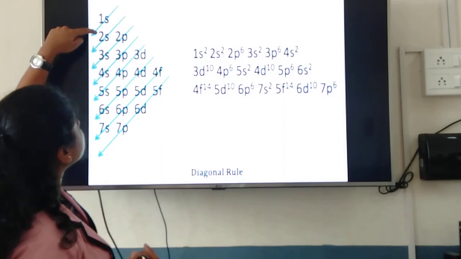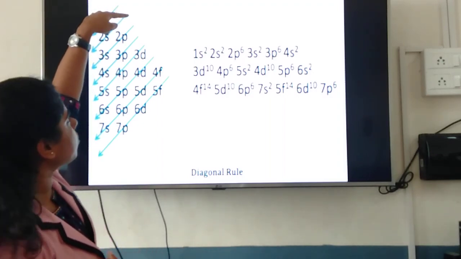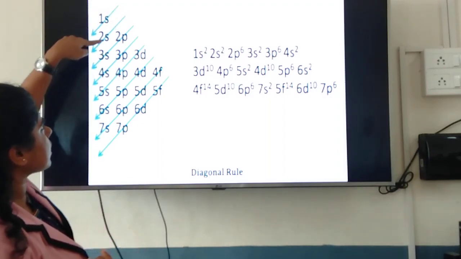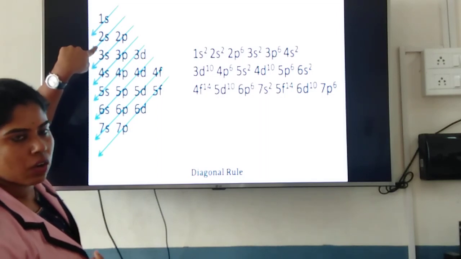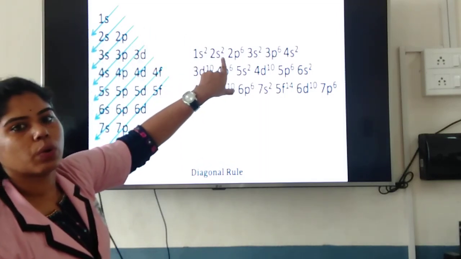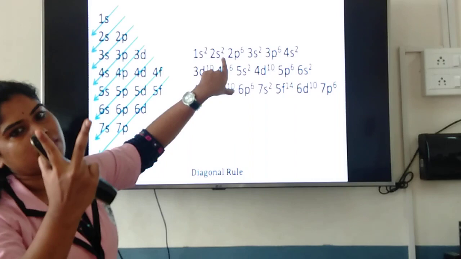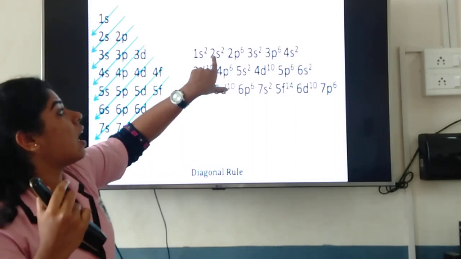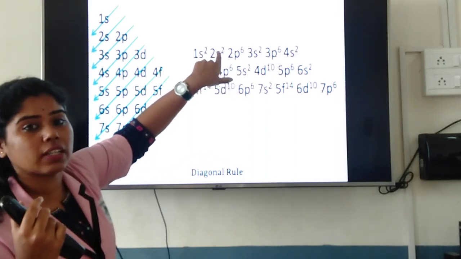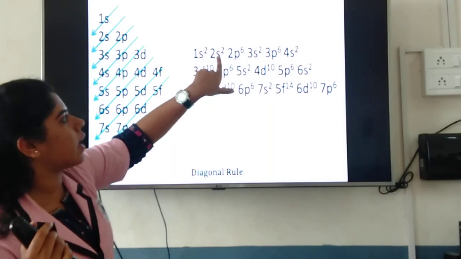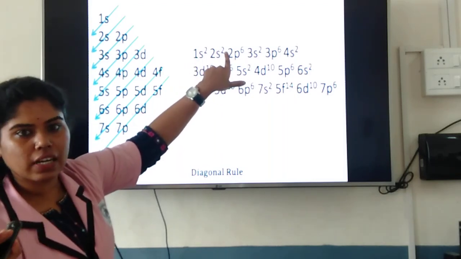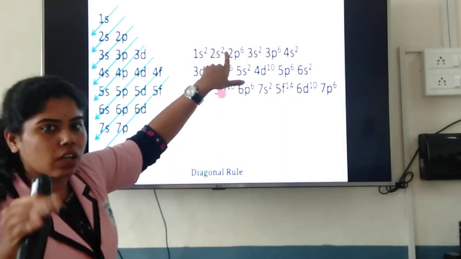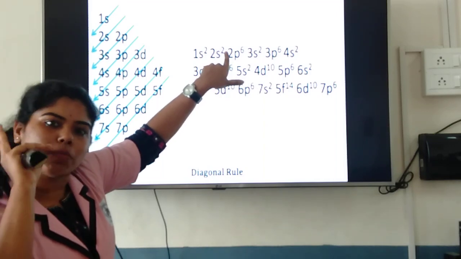Now where do you go? You start from the top. That means which shell is present? 2s. Got it? So next you go to 2s. How many can you fill into this s orbital? That is 2 electrons. So 2s2. Filled. Can you fill 2s3? No. S can take maximum 2 itself.